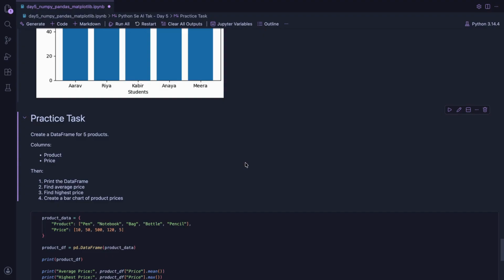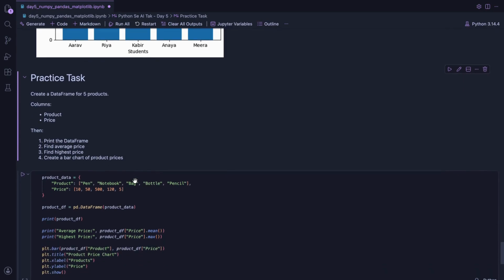Now your practice task: create data for 5 products, add product names and prices, then print the data frame, then find average price, highest price, and create a bar chart. This will help you practice Pandas and Matplotlib together. So do it.